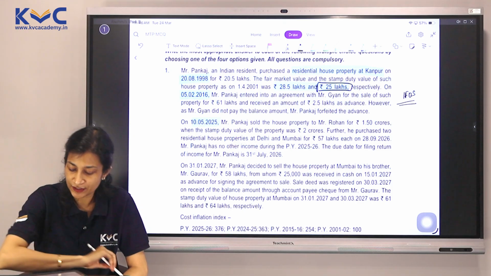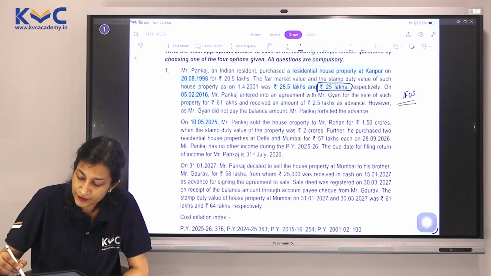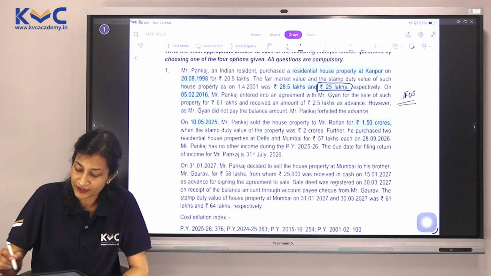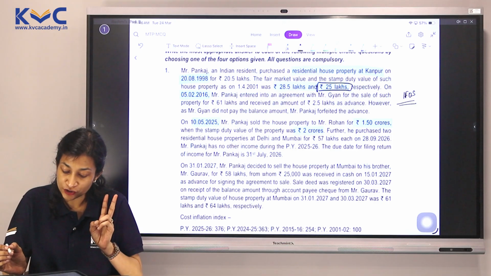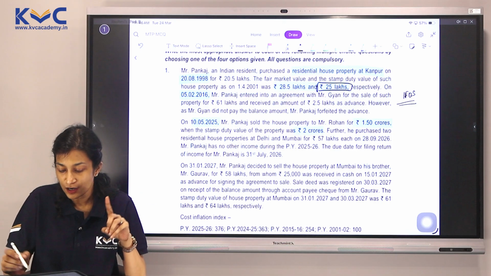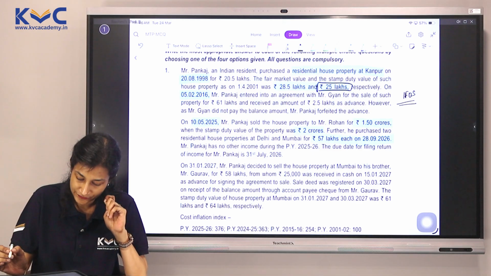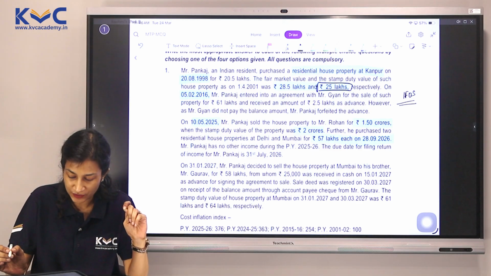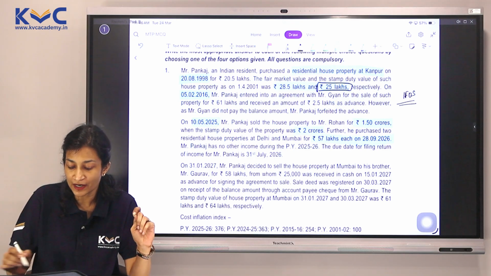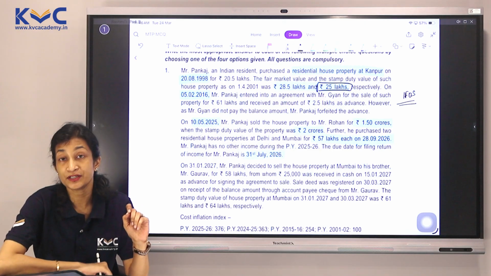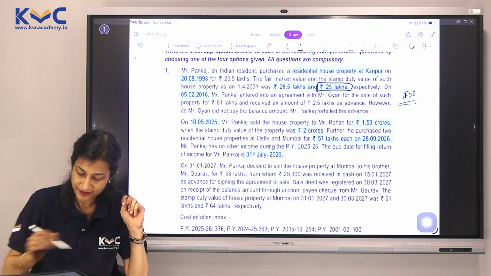On 10/5/2025, Mr. Pankaj sold the house property to Mr. Rohan for 150 crores. Stamp duty value of the property is 2 crores. Further, he purchased 2 residential house properties at Delhi and Mumbai for 57 lakhs each on 28/9/2026. Mr. Pankaj has no other income during the previous year 25-26 and the due date for filing return of income for Mr. Pankaj is 31st July 2026. Okay, we have an issue here. We'll discuss it later if the question so arises.